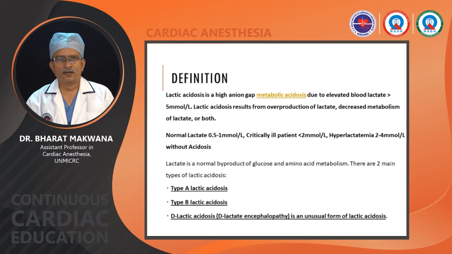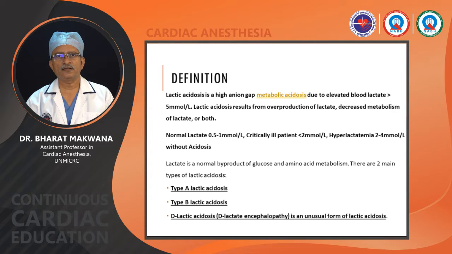It results from overproduction of lactate or decreased metabolism of lactate, or both can be present simultaneously. Normal lactate level is 0.5 to 1 millimole per liter. In a critically ill patient, we can consider less than 2 millimole per liter. Hyperlactatemia is 2 to 4 millimole per liter without acidosis, and if it is with acidosis, it is lactic acidosis. Now, lactate is a normal byproduct of glucose and amino acid metabolism that occurs in anaerobic status.